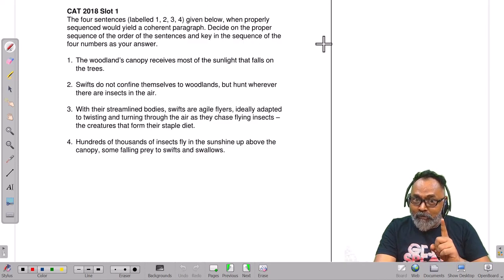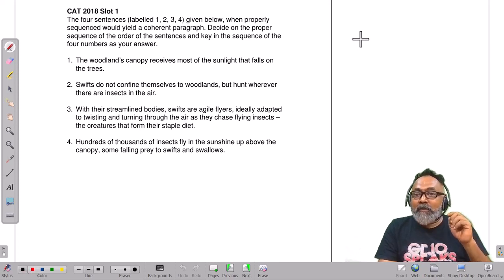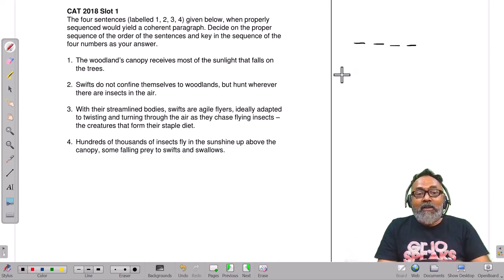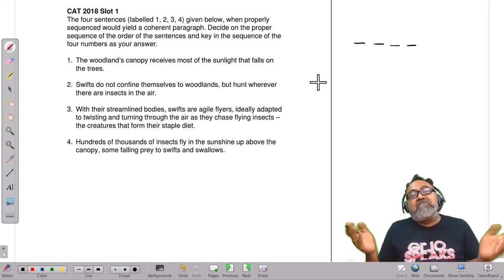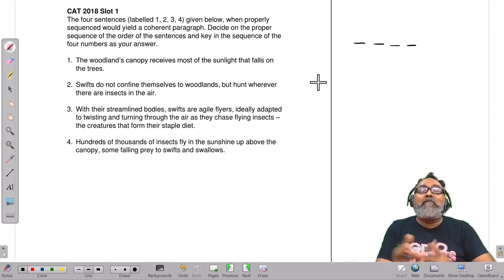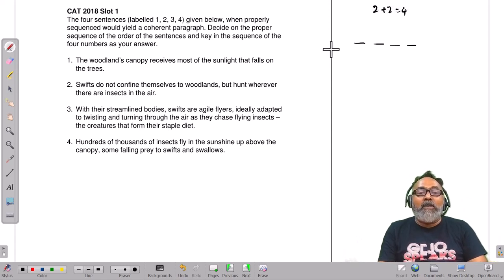I'll take one more example. CAT 28, slot number 1. Sometimes it's possible that the question setter goofs up a bit. Now, obviously, the question setter can defend the question setter's order. And we as students, whatever we tell them, at least in maths, if I say 2 plus 2 is 4, 2 plus 2 equals 4. In a question like paragraph jumble, until it's absolutely atrocious, you can defend orders, right?